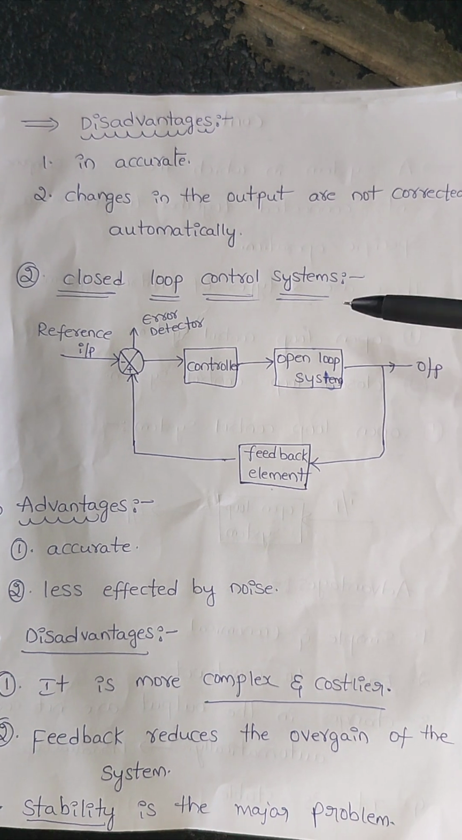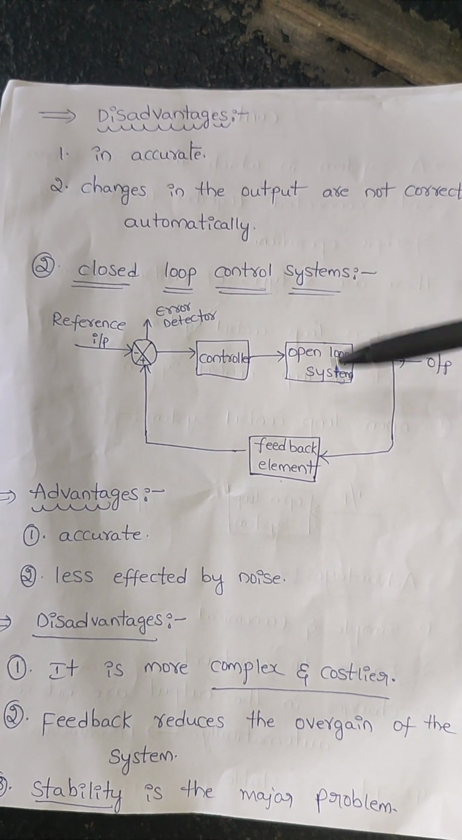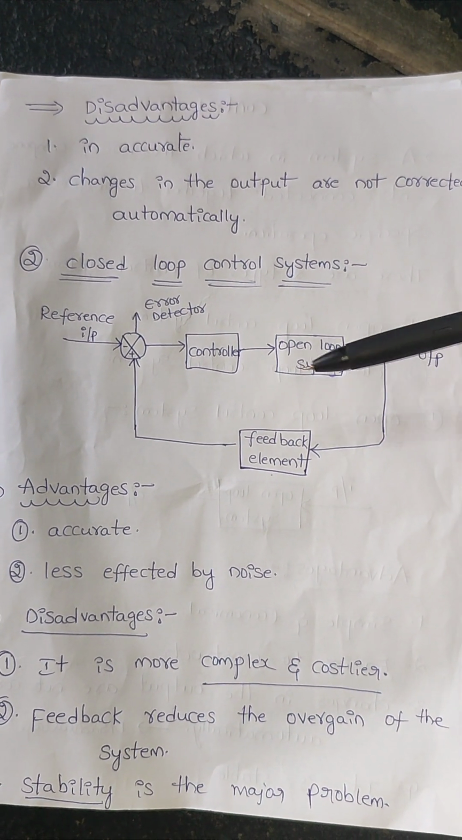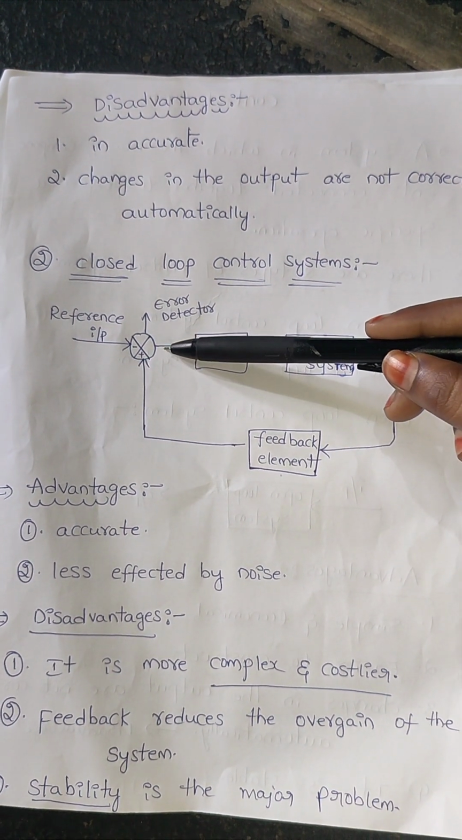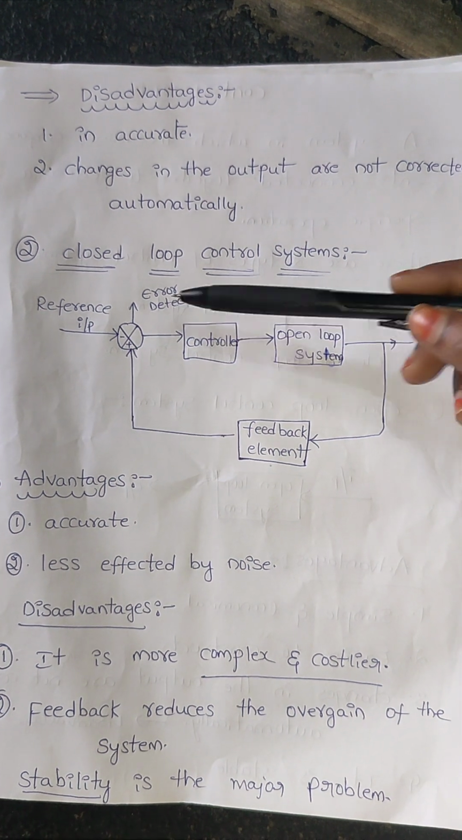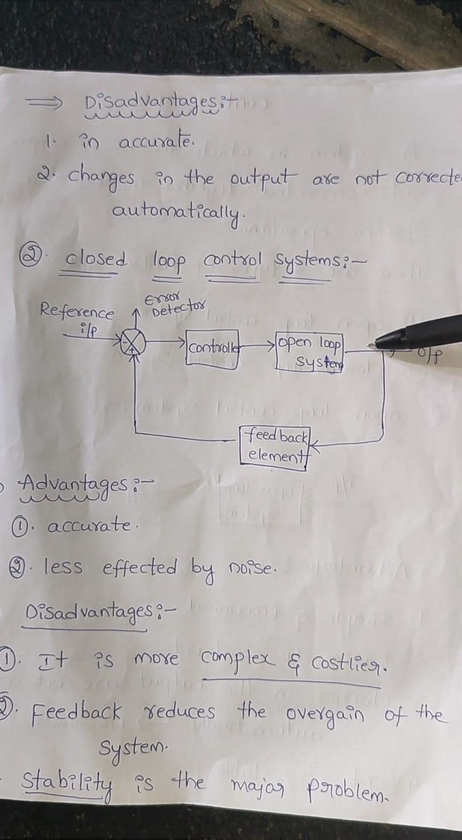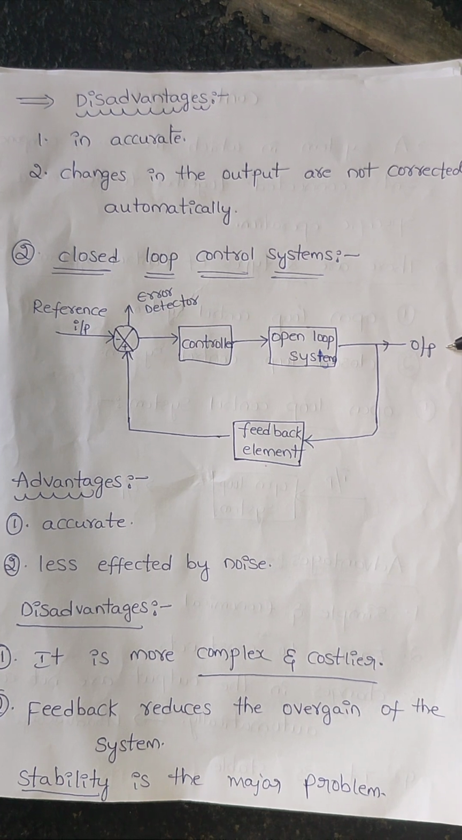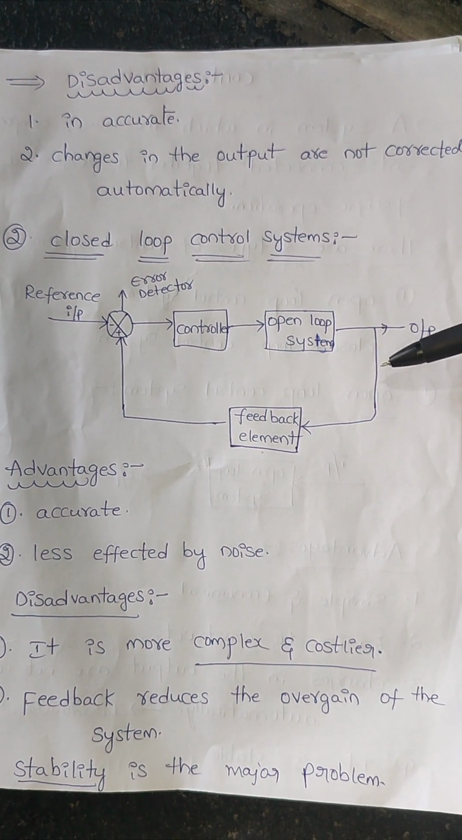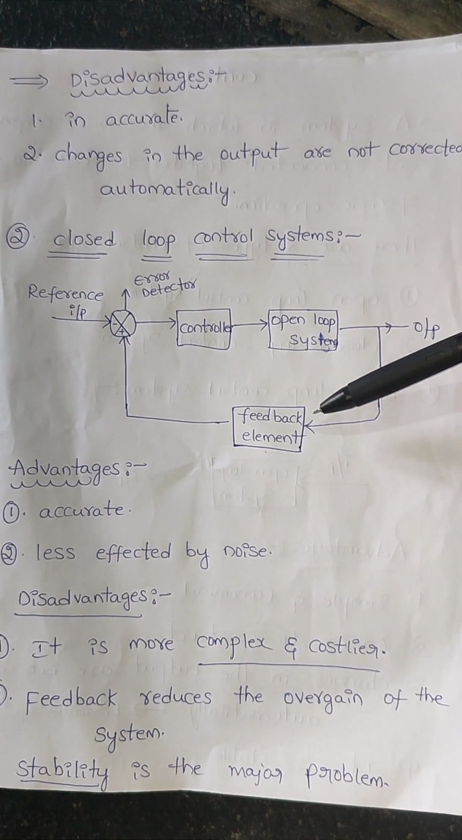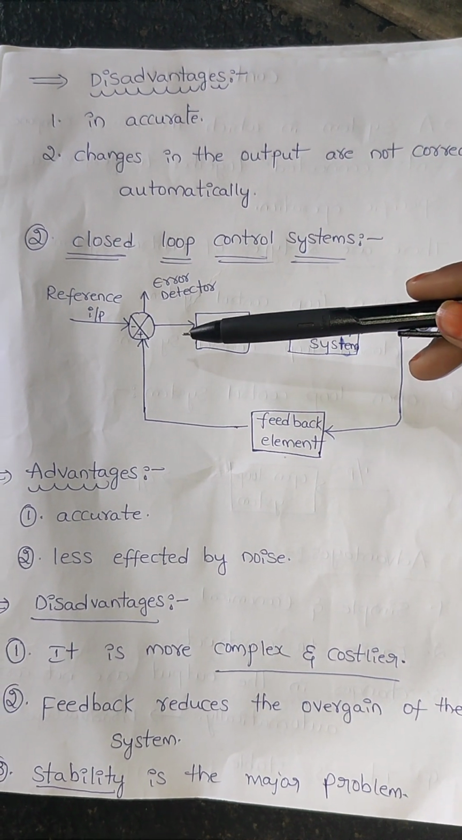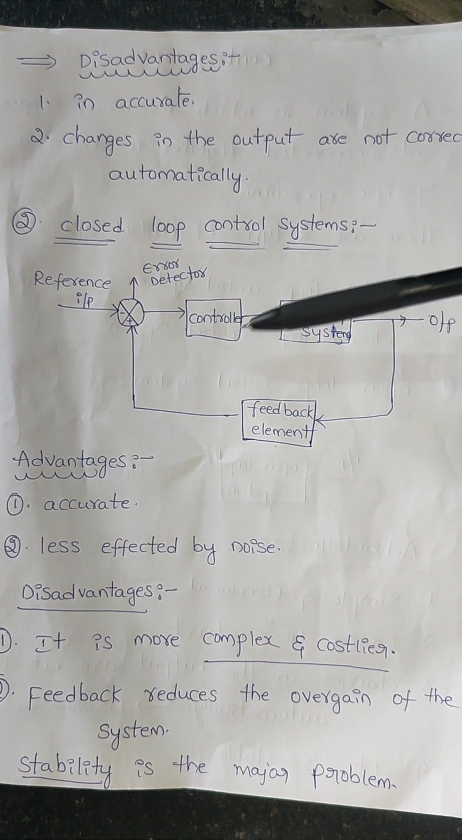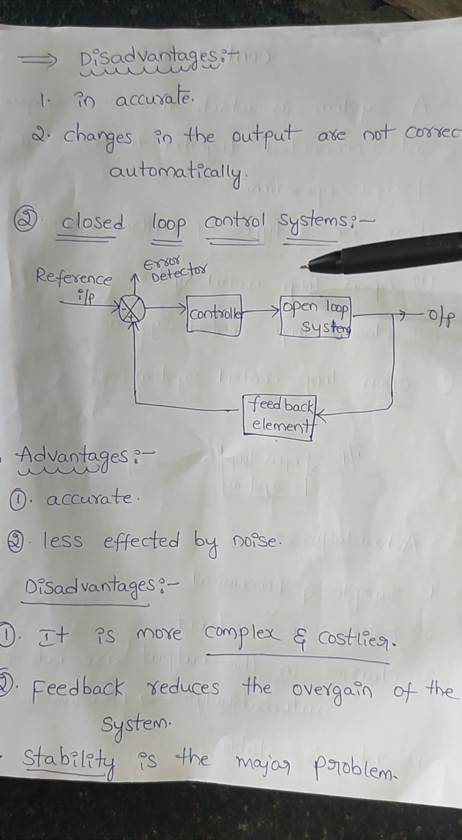Now for the closed loop control system, we will see the block diagram. It has the reference input, that means the input we take, then the multiplexer, which is the error detector, then the controller, the open loop system, and the output. We get the final output, and this output is connected to the input of the feedback element, and this feedback element is again connected to the input of the multiplexer. So this is the brief introduction of the closed loop control system.